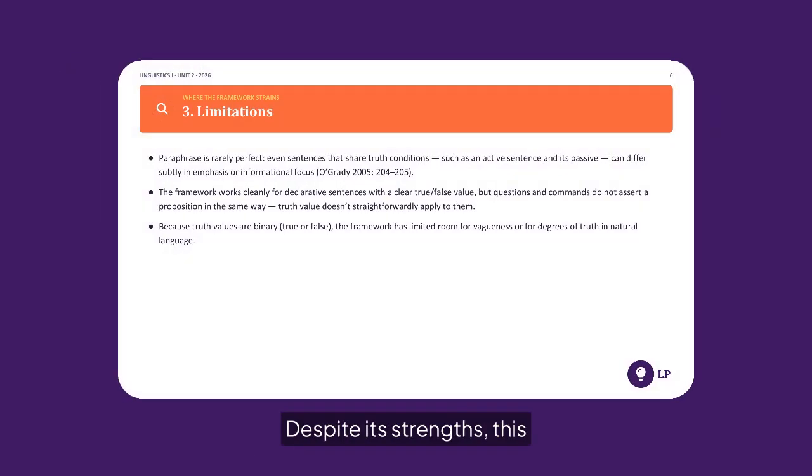Despite its strengths, this framework has limitations. Paraphrases may shift emphasis or focus. It handles clear, declarative sentences best, but not questions or commands. And because it treats truth values as strictly binary, it struggles with vagueness and graded notions of truth in natural language.